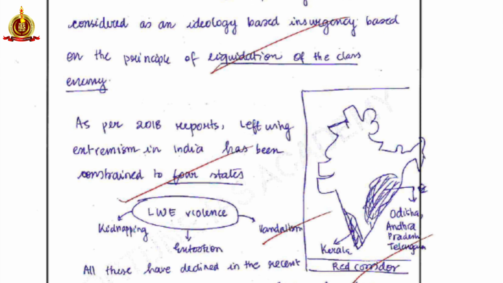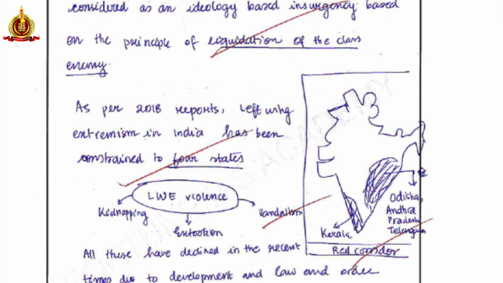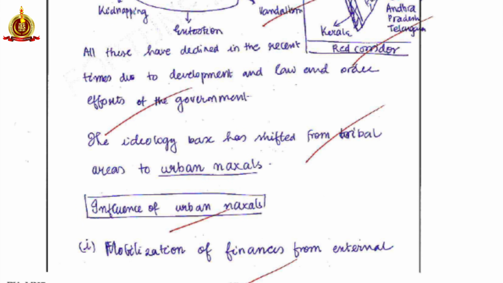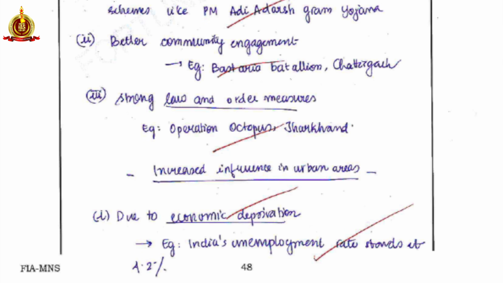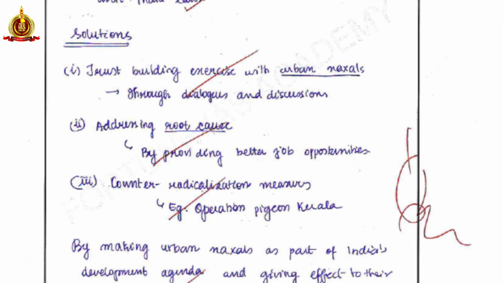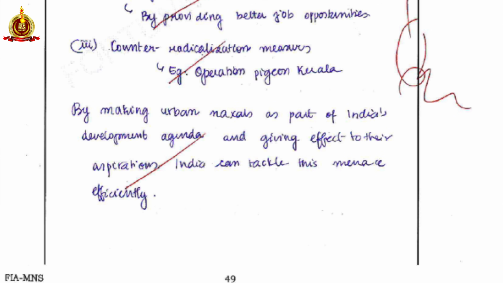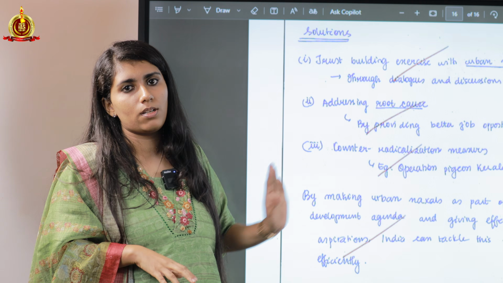All you have to do is give value addition, showing that you know these are the states in which left-wing extremism is present. That is the whole point of this map. Then I addressed what left-wing extremism is and what it entails. I went on to discuss urban areas and how urban Naxals are an issue in India. I also discussed the reasons for this shift, and finally I gave solutions. In the conclusion, I wrote that India can tackle this menace efficiently, which is a very neutral conclusion.